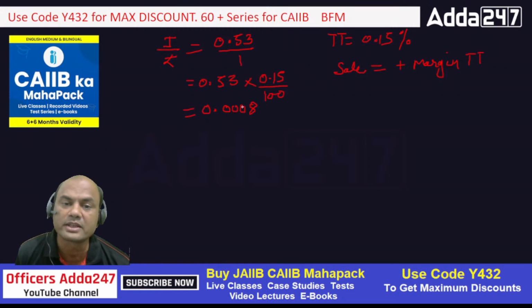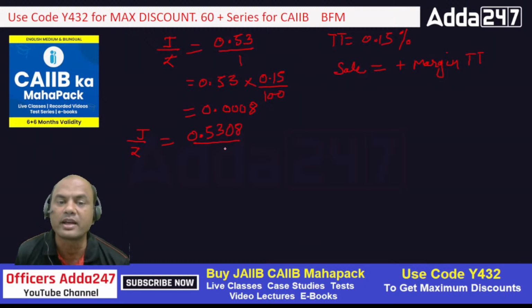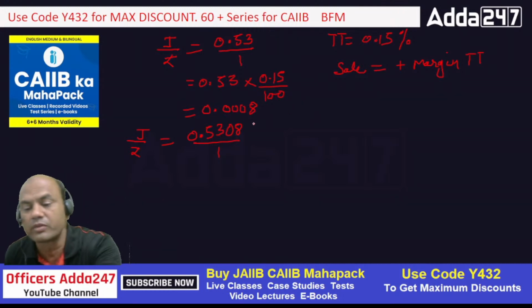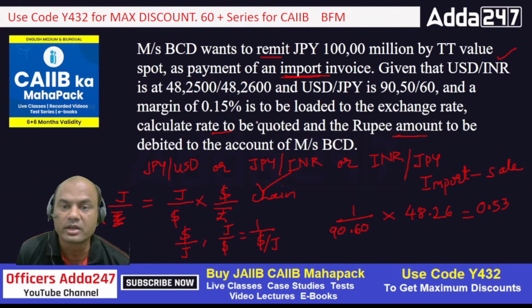So what will I do with this margin? I'll add it over here. So my final rate JPY to rupees becomes this 0.53 plus this, so it is 0.53 and add this 0.8. So this is my final rate after the margin, because I'll have to add it. Got it? Now what was the question over here? Calculate the rate to be quoted.